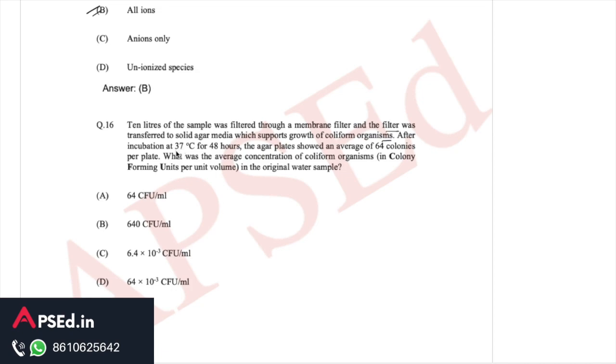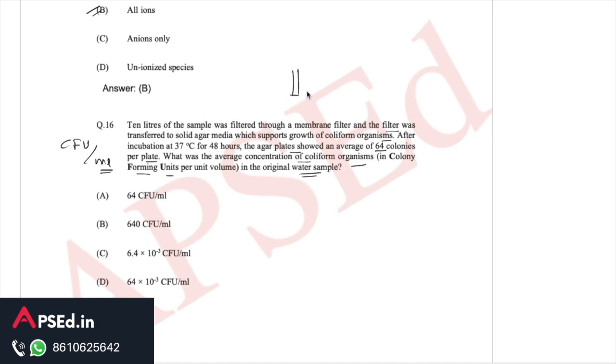After incubation at 37 degrees Celsius for 48 hours, the agar plates showed an average of 64 colonies per plate. What was the average concentration of coliform organisms in colony forming units per unit volume, that is CFU per unit volume, which in this case they are taking in ml, in the original water sample.